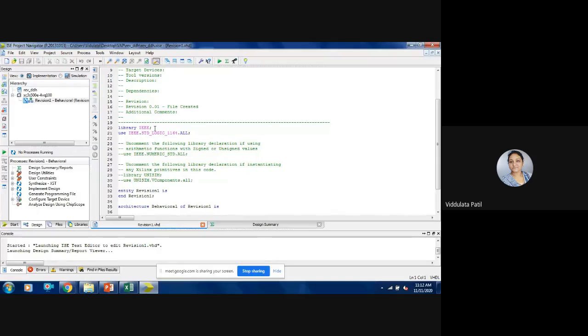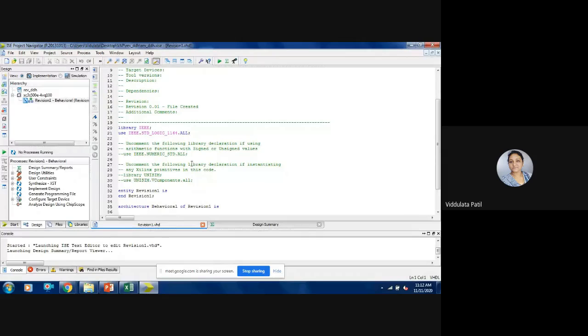This IEEE library gets added automatically because the VHDL language is nothing but one of the IEEE standards. Now we have added the package IEEE.std_logic_1164.all. Other packages we don't need right now, so we are not going to add them.